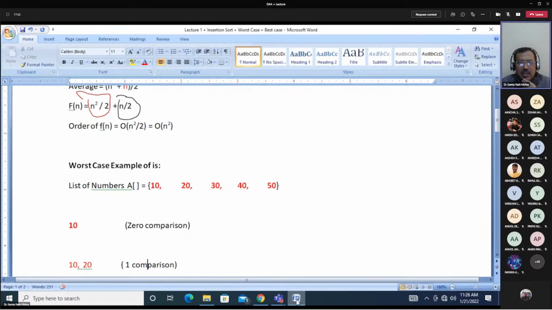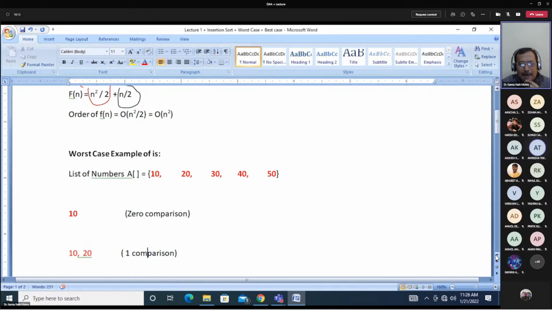Anvesa Tiwari, now the next number you are taking is 30. So how many comparisons will 30 have? Remember, please, you are not using stack. You are using arrays. So the next number you are taking is 30. How many comparisons will 30 have, and with whom will it be compared?